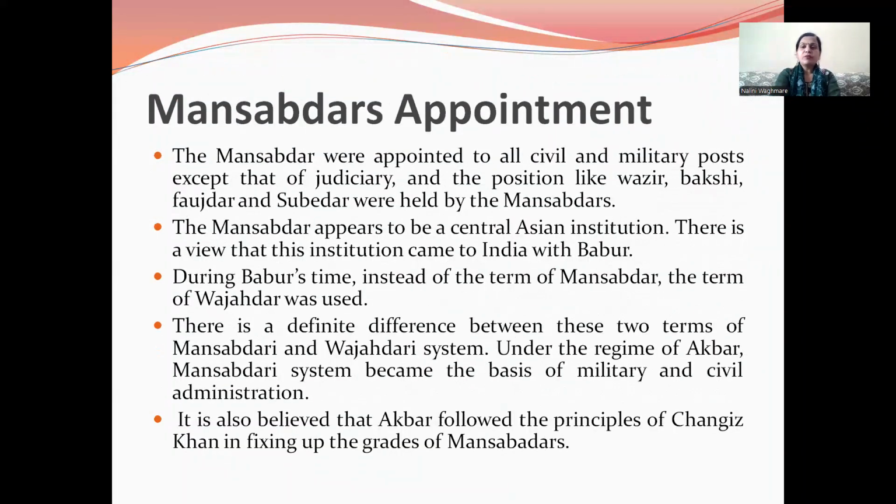Then what was the method of appointment of these Mansabdars? Mansabdars were appointed to all civil and military posts except that of the judiciary, and positions like Wazir, Bakshi, Fauzdar, and Subedar were held by the Mansabdars.